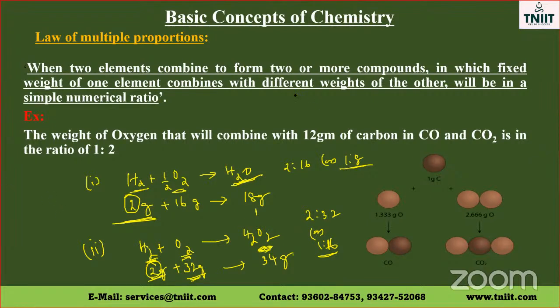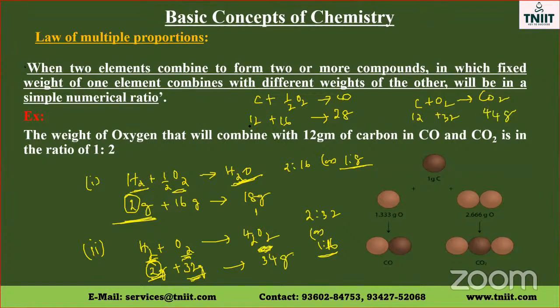Now another example. 12 grams of carbon plus half a mole of oxygen gives carbon monoxide. 12 grams of carbon plus 16 grams of oxygen gives 28 grams of carbon monoxide. Similarly, carbon plus oxygen gives carbon dioxide. 12 grams of carbon plus 32 grams of oxygen gives 44 grams of carbon dioxide.